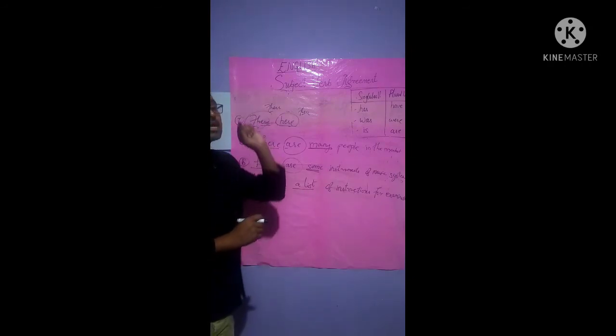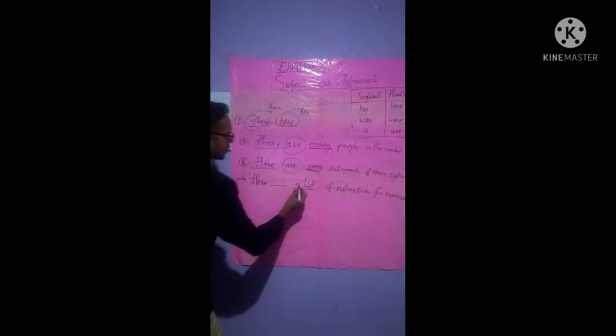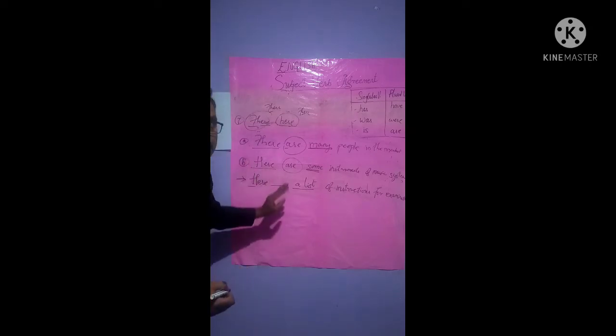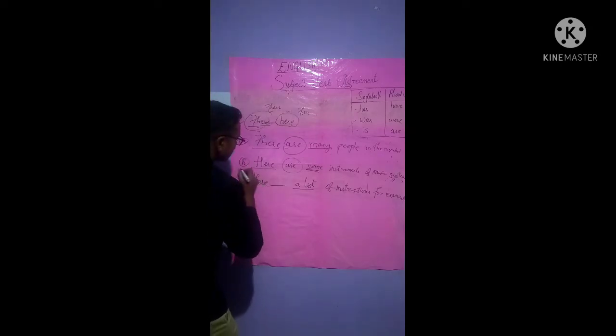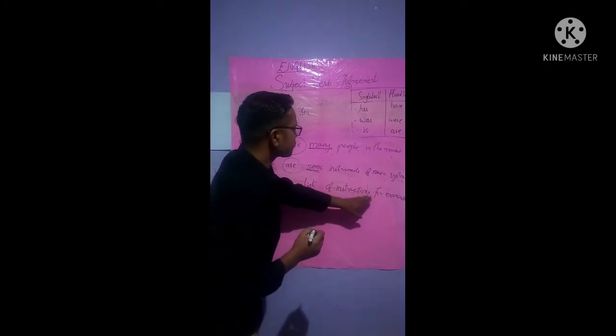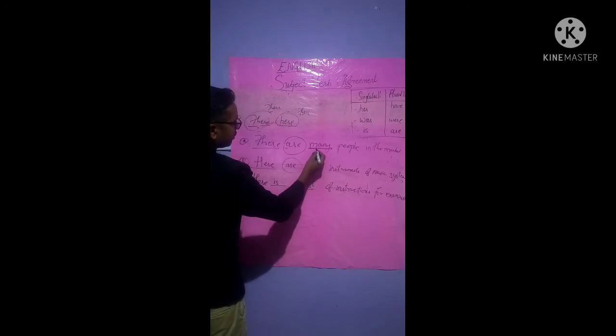A list, singular has been used. At that time singular verb will be used. Singular noun is used or the pronoun is used, a list. At that time here we will not consider the first word. These, there, here. We will not consider here. At this place we will write "here is a list of instructions for examination." Hope it's getting clear for you and it's not being messed up, because see here, it's plural, isn't it? Plural.